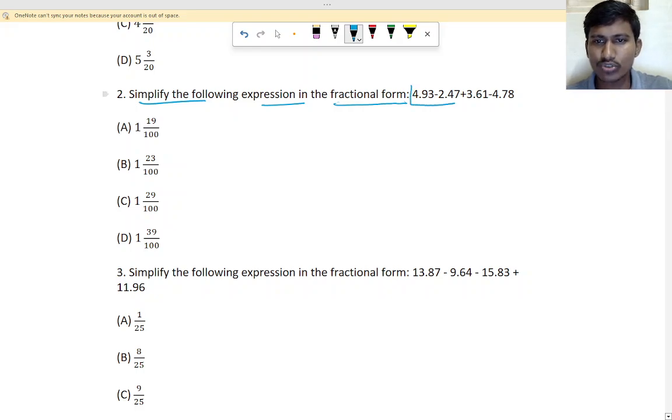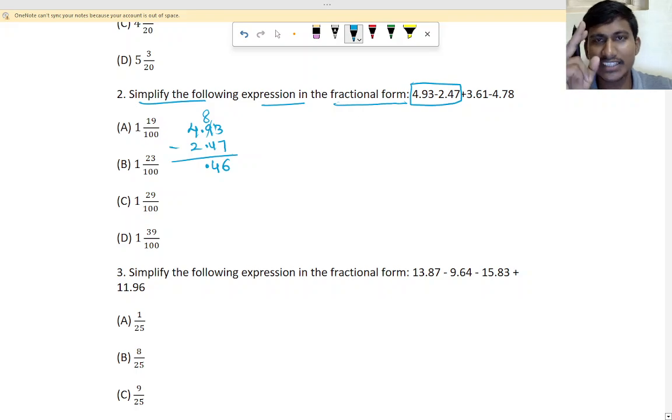So this 2 you minus it. What will be the answer? 4.93 minus 2.47. What will be the answer? Tell me. Here 6. Then here 4 point. I am doing directly. Borrow and all. That is 13 minus 7. Here 8 minus 4. So point as it is.